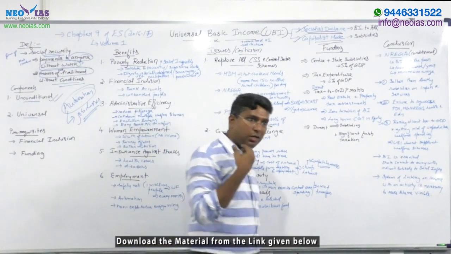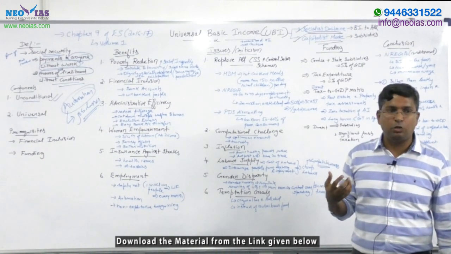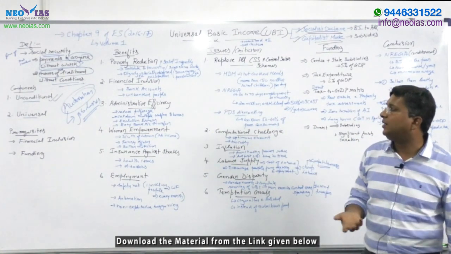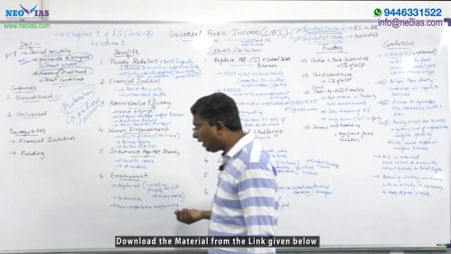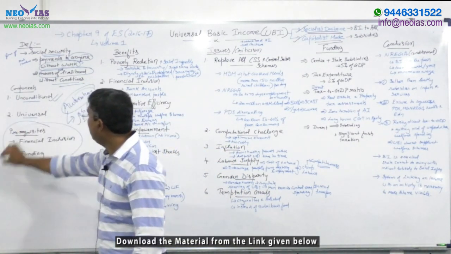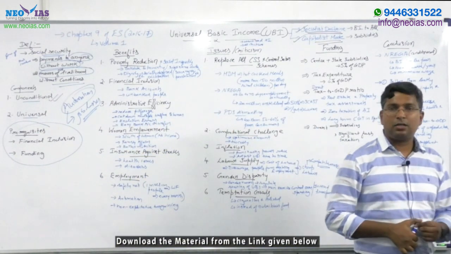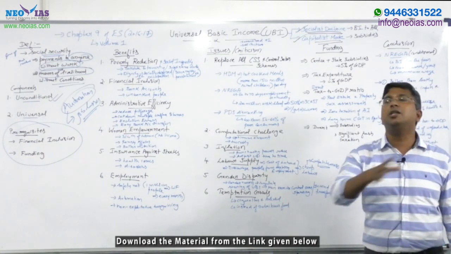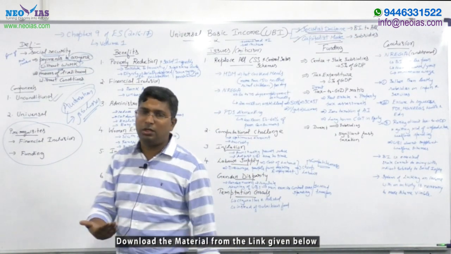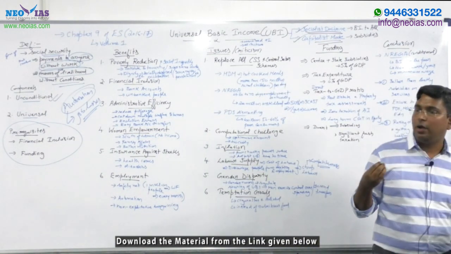Now we'll come to India. Whether it is possible in a country like India to implement this UBI with this concept, that is, with universality and unconditionality. Be very clear that if you want to implement UBI in India, it requires certain prerequisites, certain conditions. First, since the minimum basic income will be transferred to your bank account, one of the most important conditions is that every citizen of the country should have a bank account.